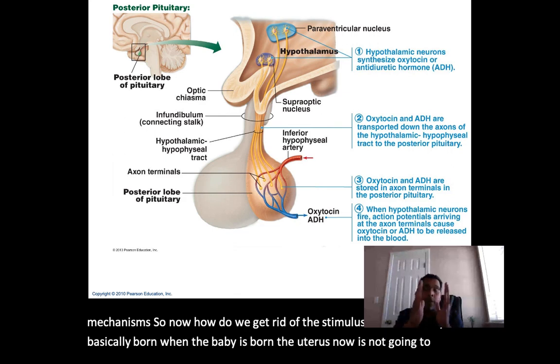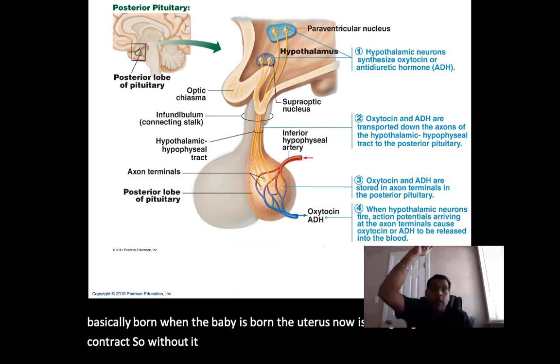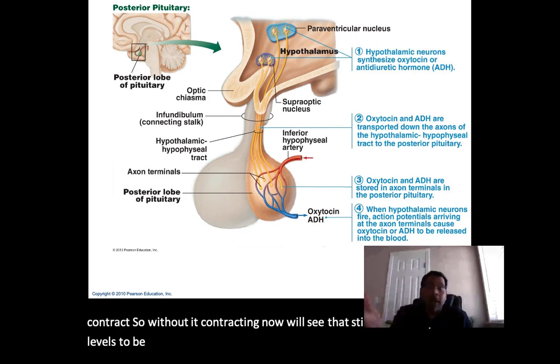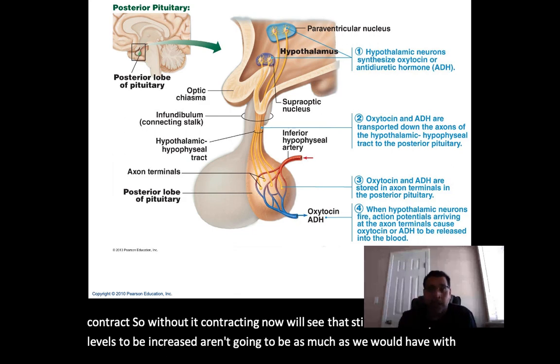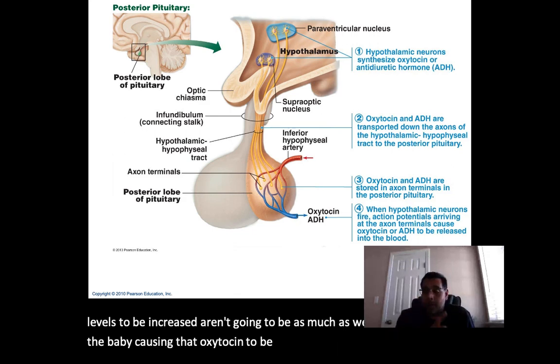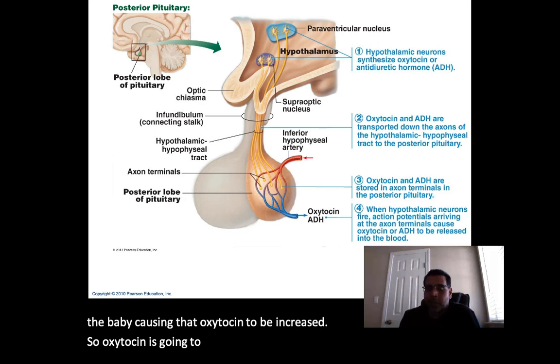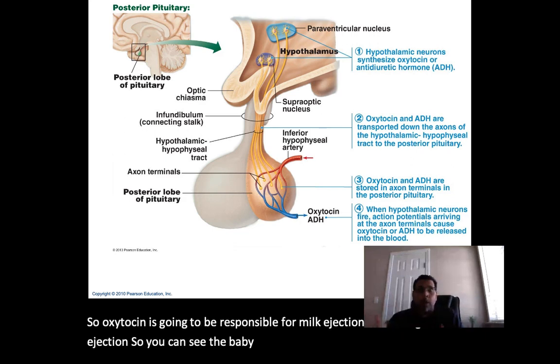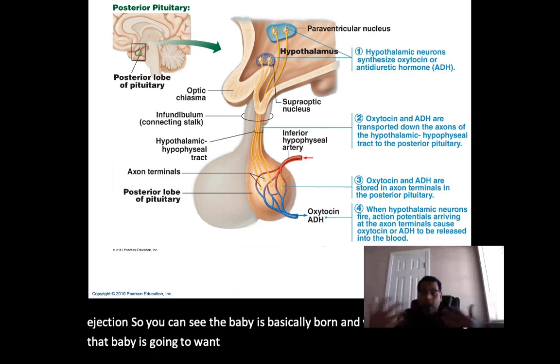So without it contracting, the stimulus for oxytocin levels to be increased isn't going to be as much as we would have had with the baby causing that oxytocin to be increased. So oxytocin is going to be responsible for milk ejection as well, right? Milk ejection, so you can see the baby is born, and what's the first thing the baby is going to want besides the mom or the primary caregiver? It's going to be milk.